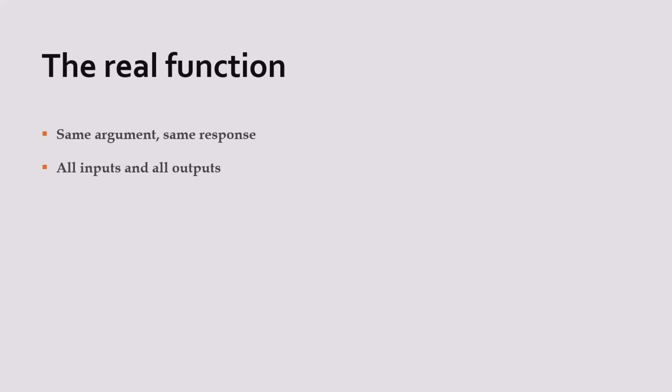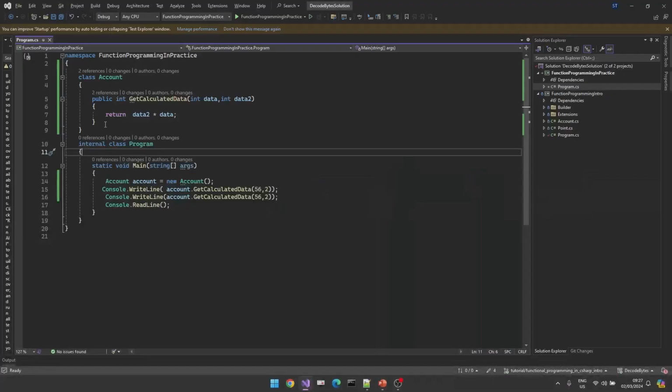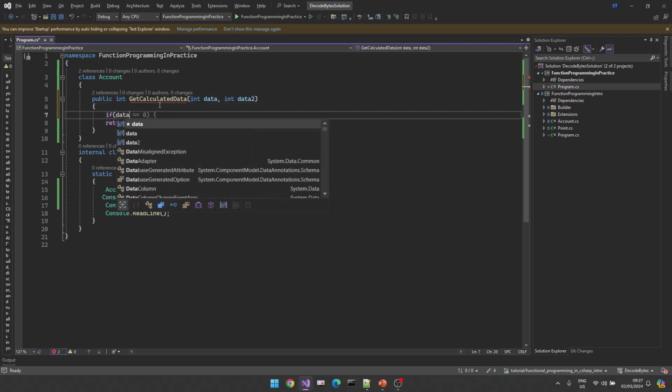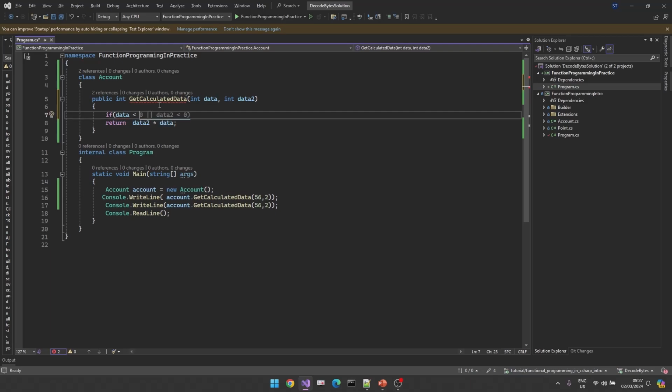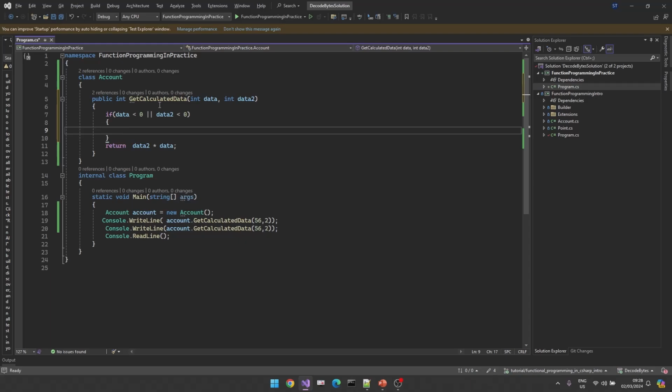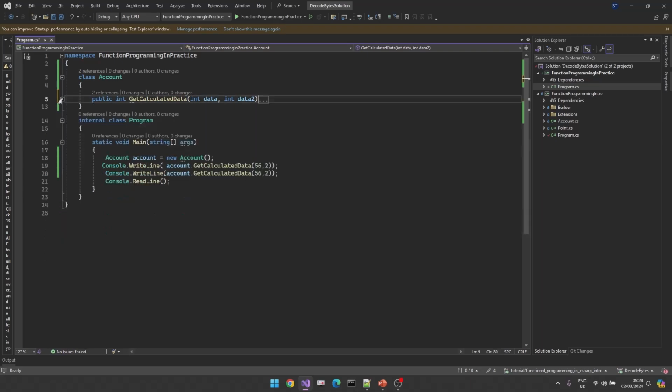Okay, let's create a separate example for it. Let's say that we are not allowing negative numbers. In my case, I should check if data is less than 0 or data2 is less than 0, then I should throw an exception: negative values are not allowed. But let's check our signature.